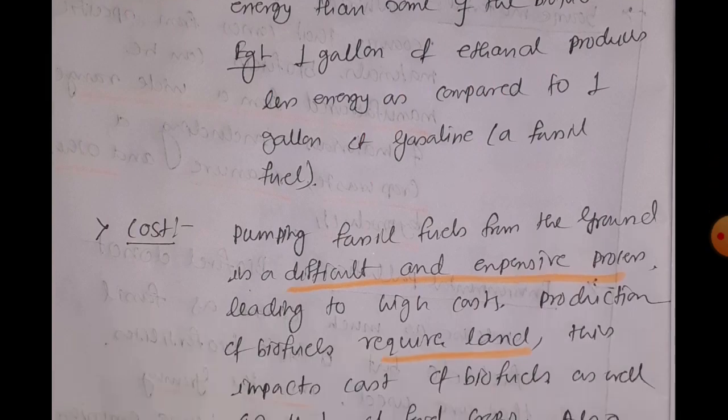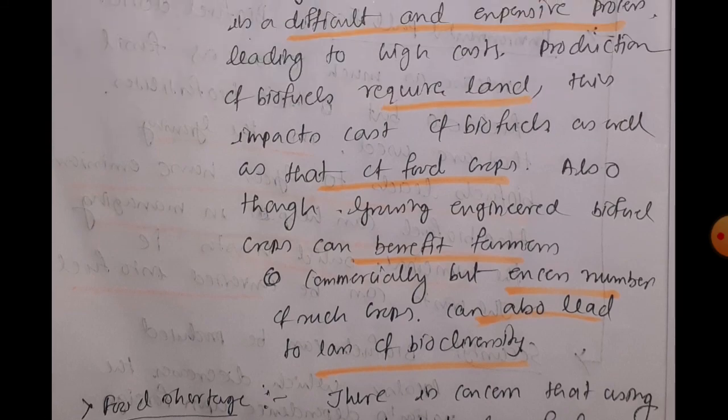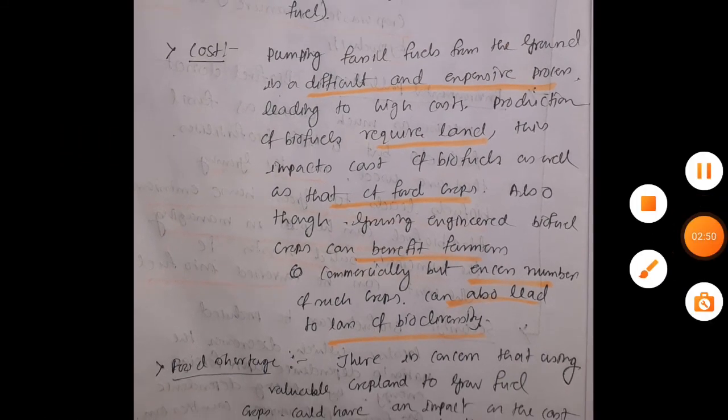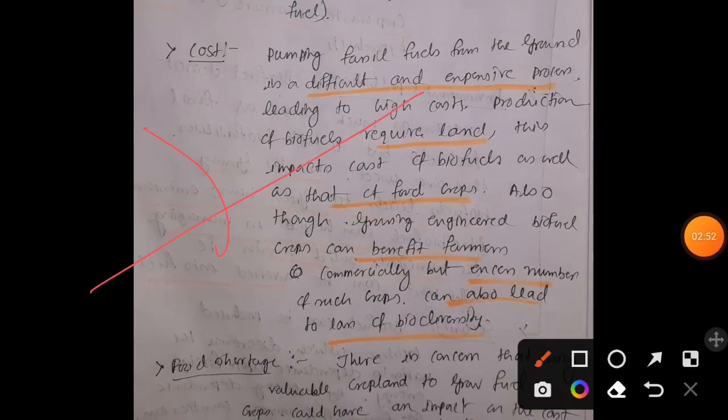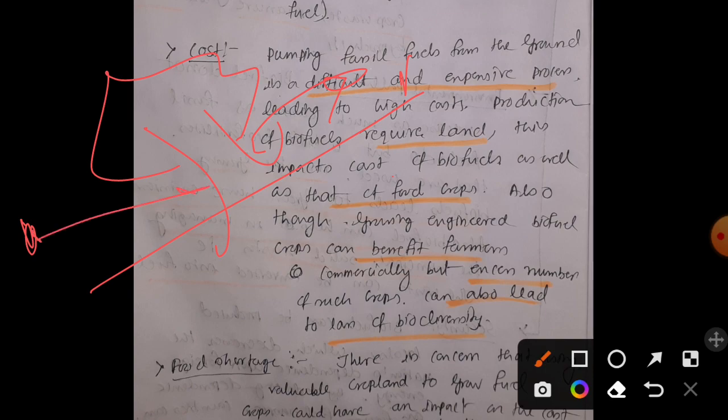Okay, so cost is also important, because you are using land for the production of the crops that ultimately give you the biofuel. Not only that, you are also using biofertilizers for the production of a healthy crop.